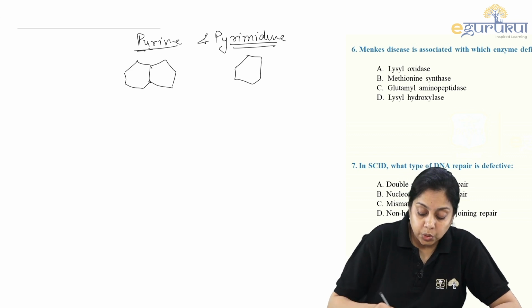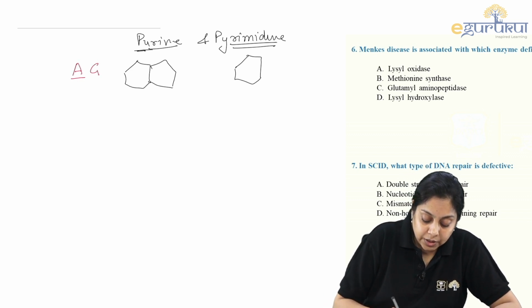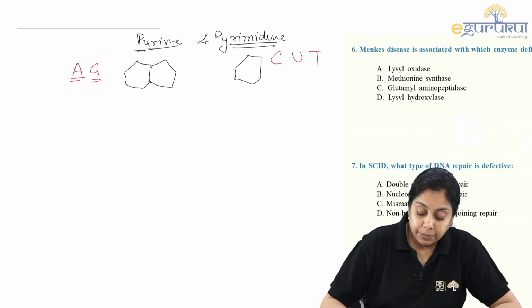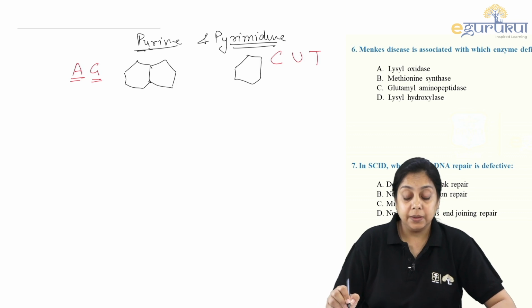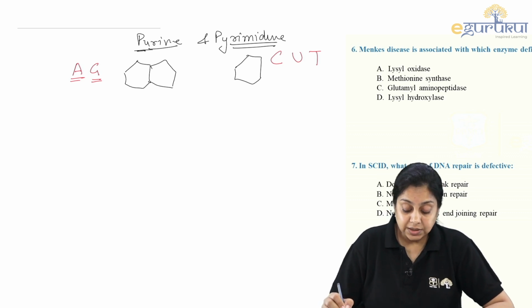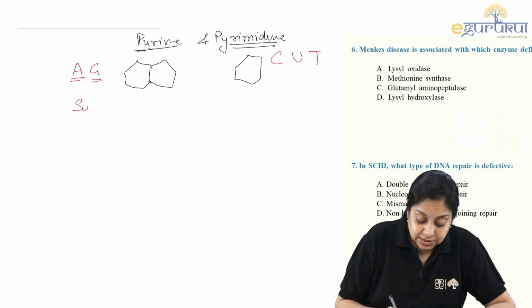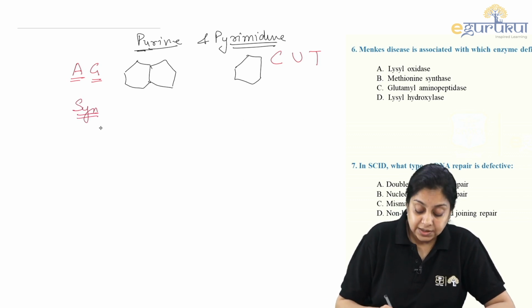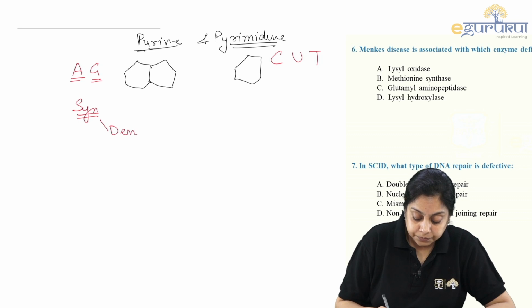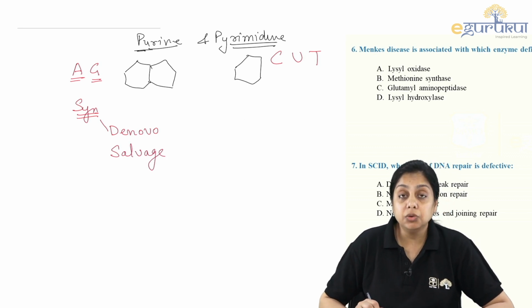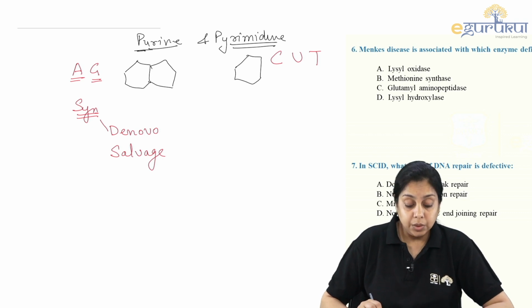Purine is pure as gold: adenine, guanine. Pyrimidine is cut the pie: cytosine, uracil, thymine, okay? So these are the basic things of purine and pyrimidine. Purine we can synthesize either by de novo or salvage pathway. De novo is from scratch. Salvage is where we recycle a few components and reuse them in the synthesis of the purine, right?